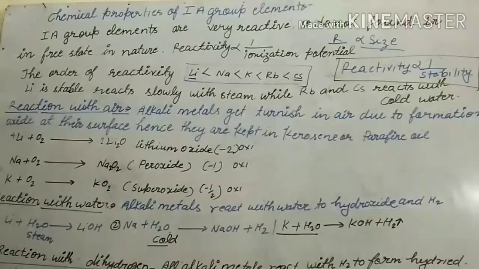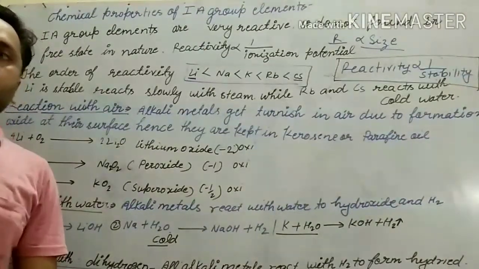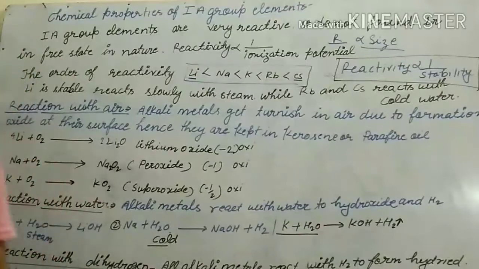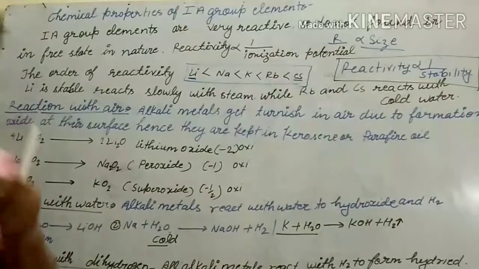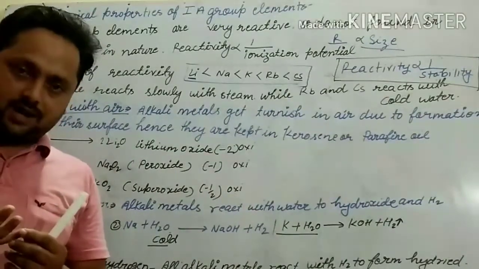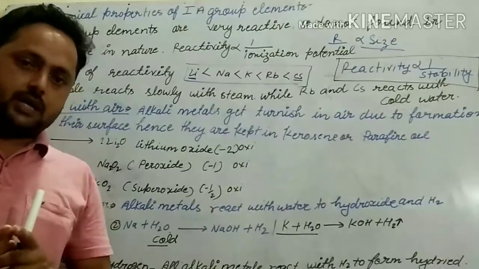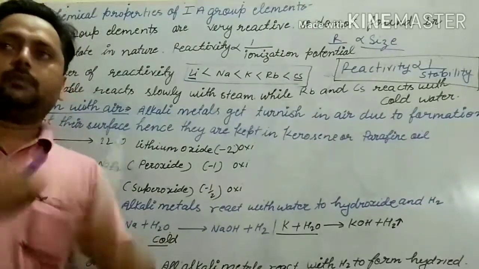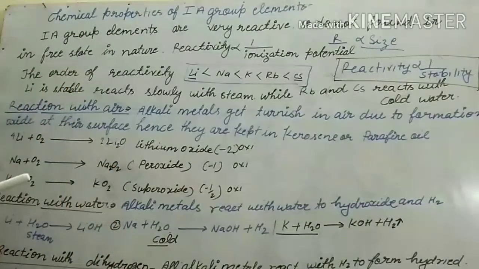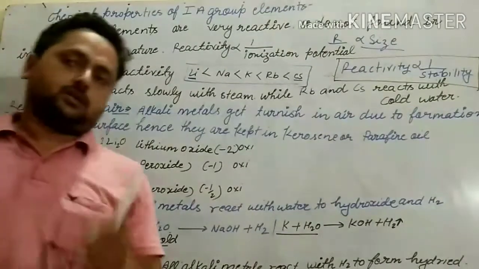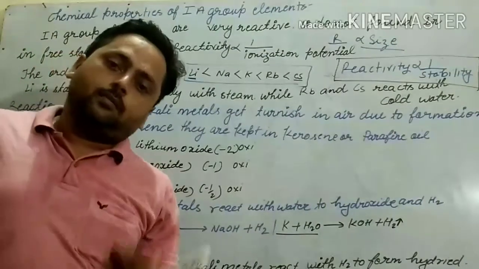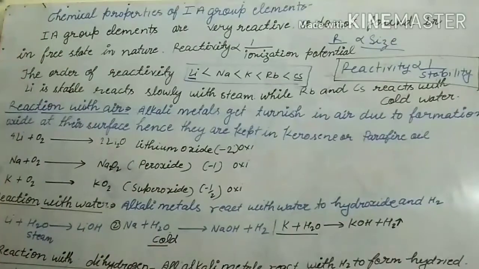So you know that lithium and sodium are very reactive, and they are not found in a free state. They react with oxygen to form oxide, peroxide, superoxide, etc. All elements form oxide, but it may be oxide, peroxide or superoxide. Let us see who forms which.